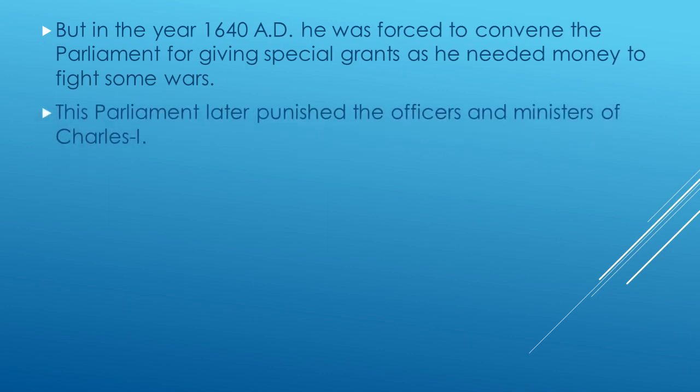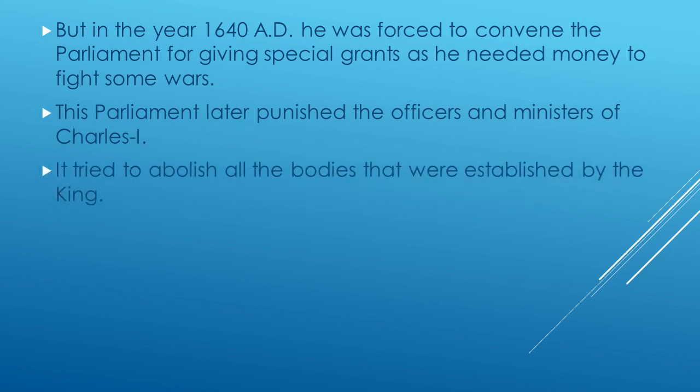This parliament later punished the officers and the ministers of Charles I. It tried to abolish all the bodies that were established by the king. So when parliament came into power, it started to punish all the ministers and officers of Charles I, and also it abolished all the bodies that were established by the king.